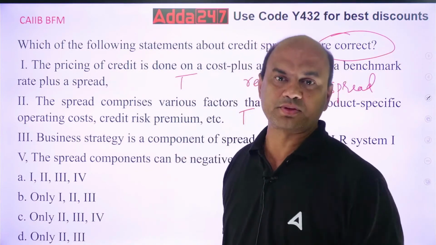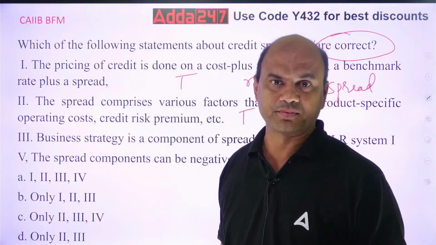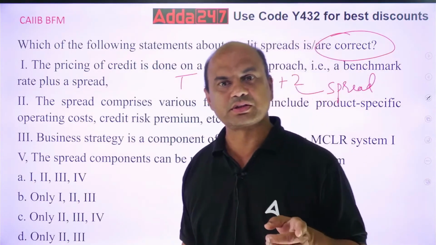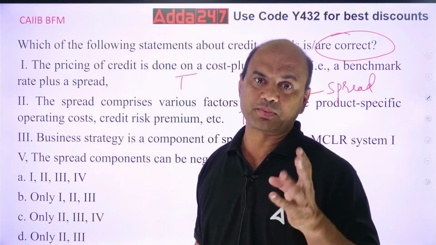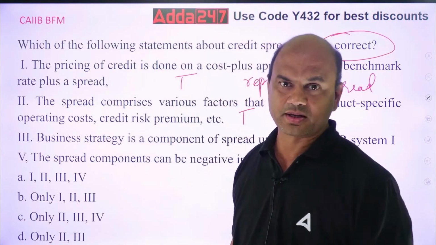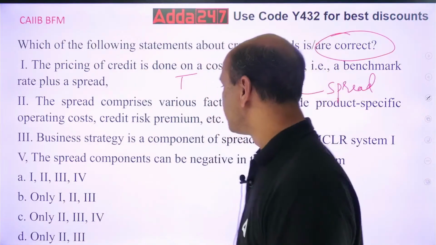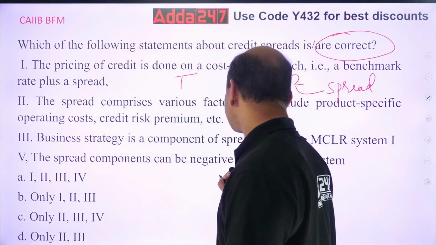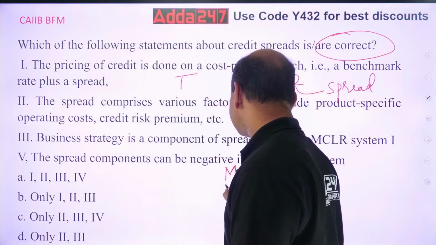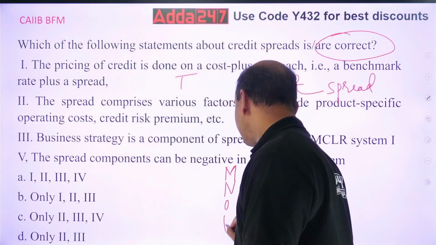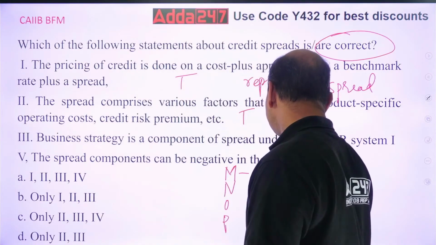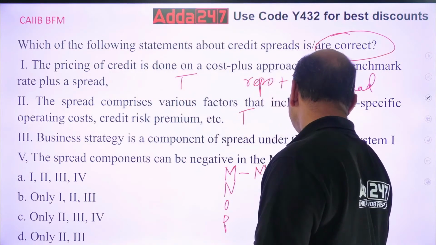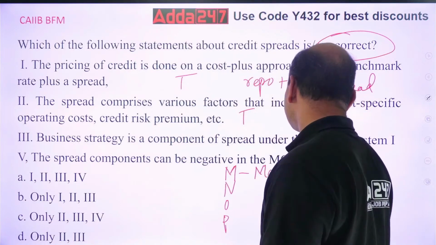What are the 4 parts of MCLR? MNOP. Marginal cost, negative carry, operating expenses and tenor premium. Kindly note this, MCLR has 4 components. M is marginal cost of lending.